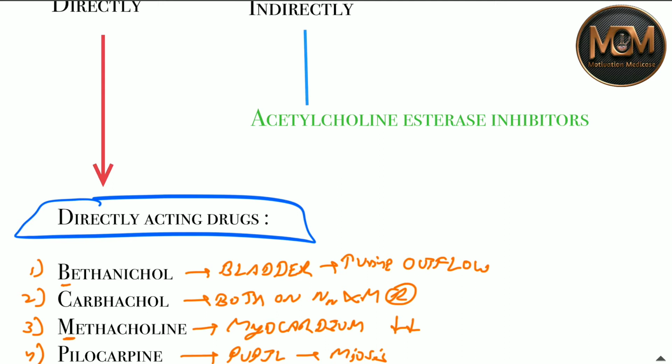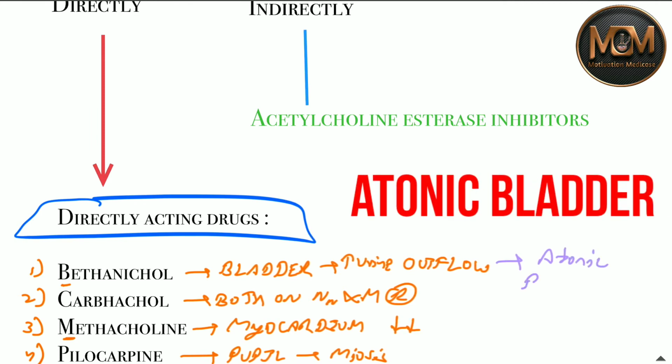Now bethanechol starts with the B, so it works on the bladder. In the bladder it will cause contraction, in the case of atonic bladder, increasing the urinary outflow in atonic bladder.